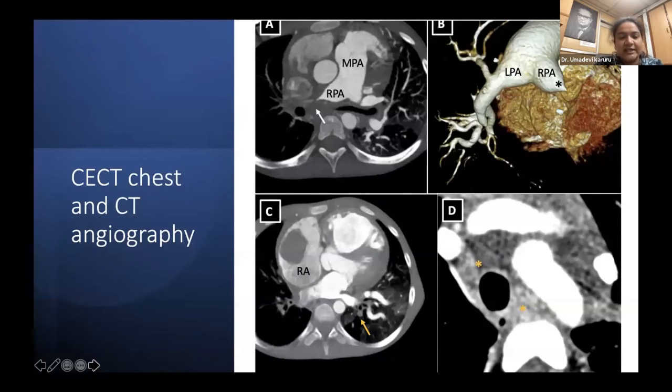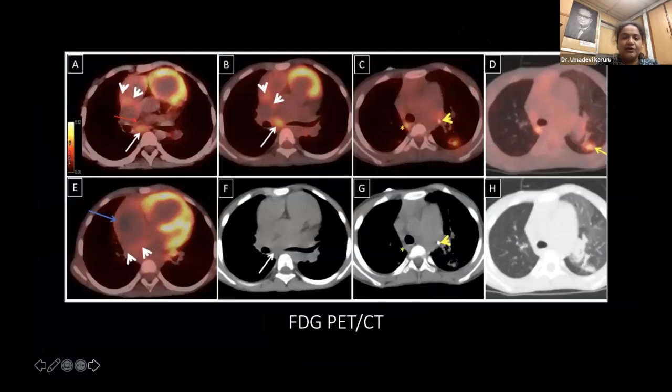So we went ahead with the CT angiography, which showed a diffuse RPA narrowing with a sudden cutoff, and she had multiple paratracheal and pretracheal lymph nodes, and also the thrombosis which was seen in the echo. In view of diffuse RPA narrowing, which may be due to intraluminal obstruction or extraluminal obstruction due to fibrosing mediastinitis with multiple lymphadenopathy, we went ahead with the PET CT, which showed active lymph nodes along the RPA and multiple active lymph nodes both in the left upper zone and left lower zone. However, we could not come to a conclusion of whether CTEPH or fibrosing mediastinitis.